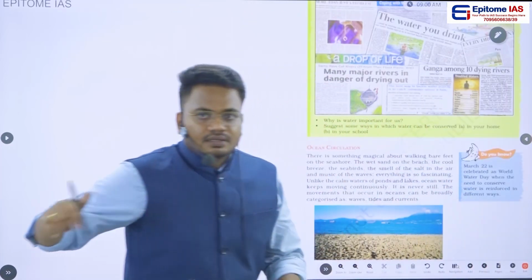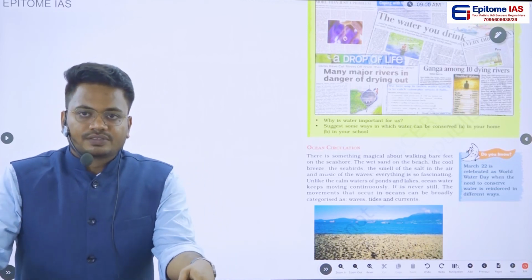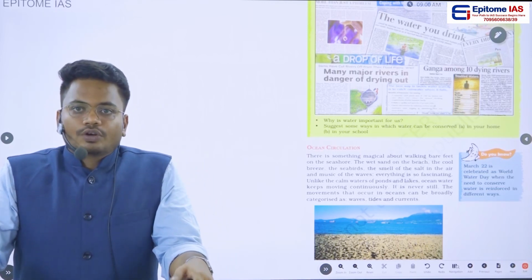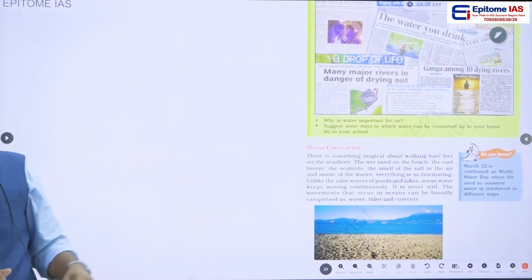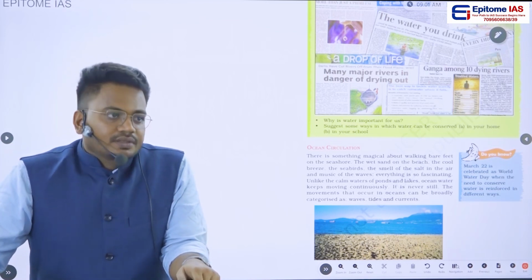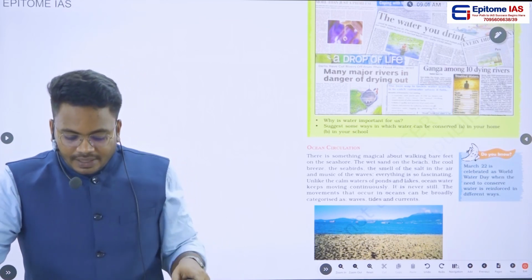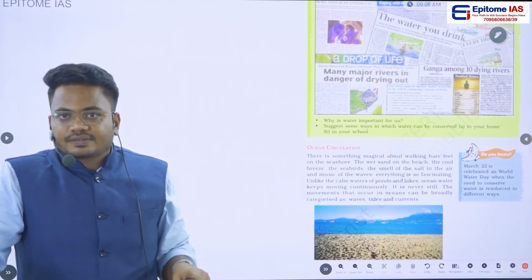Then the third important topic in this particular chapter is regarding ocean circulation. So what is meant by ocean circulation? Ocean circulation is nothing but the large scale movement of water in oceans.